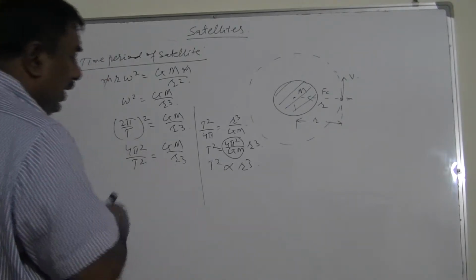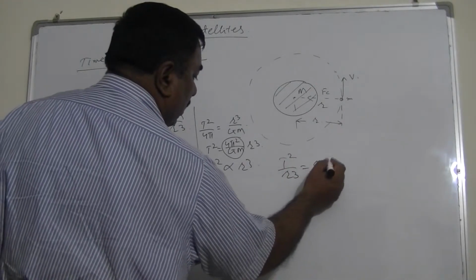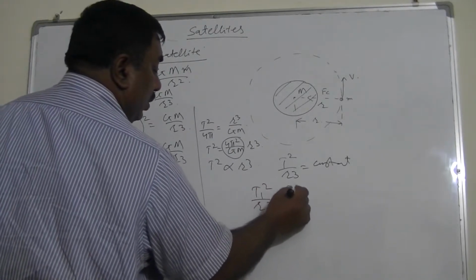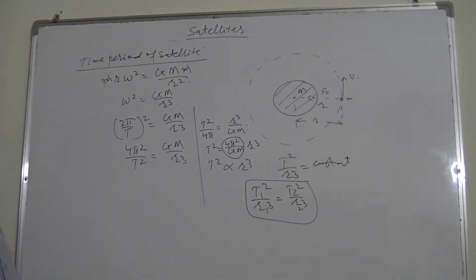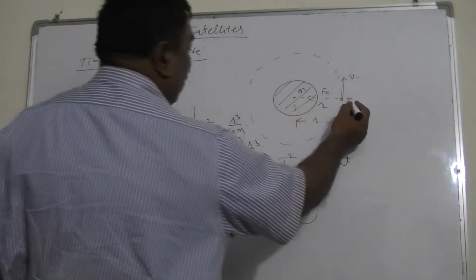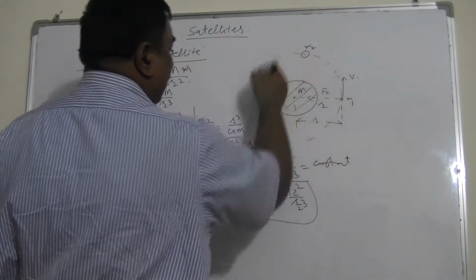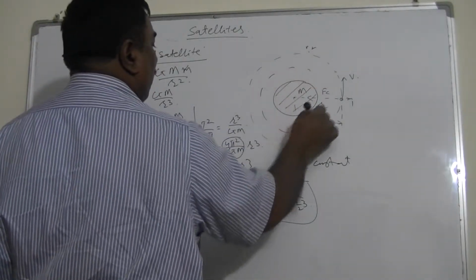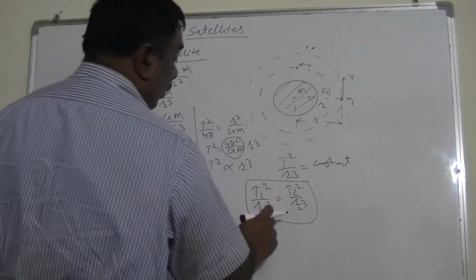Now you can use this ratio method. You can say T square upon r cube must be constant. So I can have a formula T1 square upon r1 cube is equal to T2 square upon r2 cube. This formula is very much useful for satellites of the same body. Suppose this is mass M, and another satellite of mass m1 or m2, even in the same orbit, or it can be in another orbit, then you can use this formula for the same body.